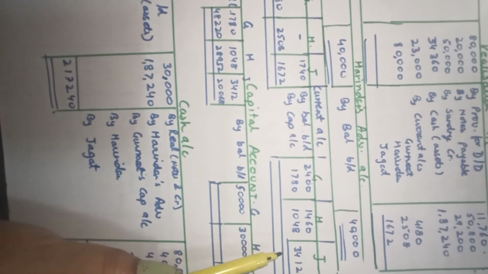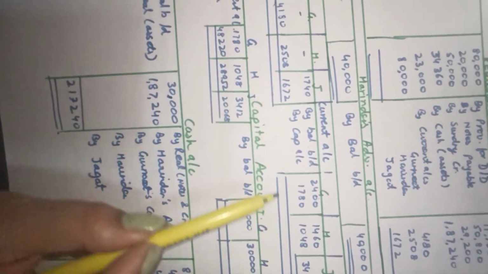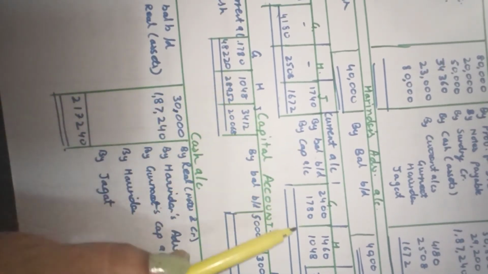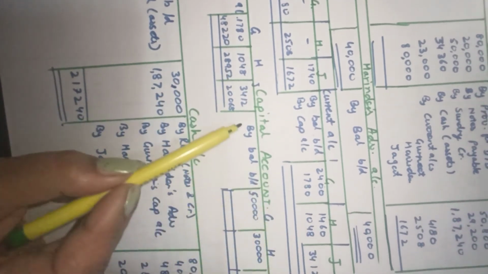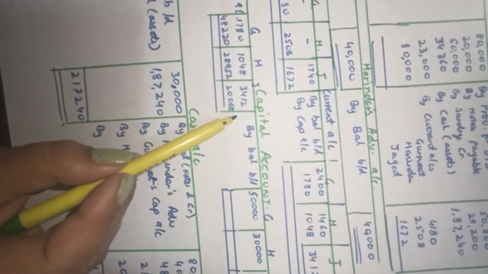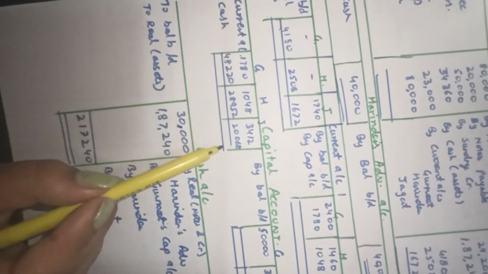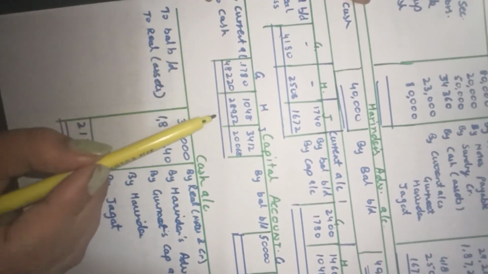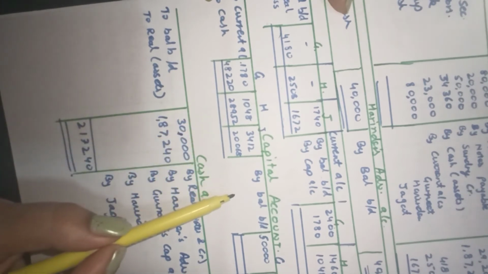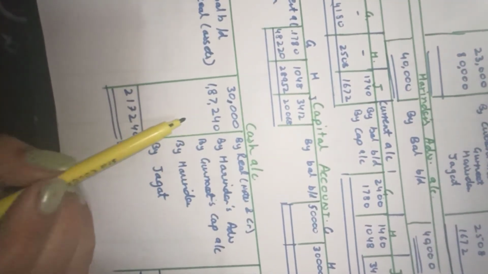Now next, these are the balancing figures to the capital accounts. We will carry forward to the capital accounts, Gurmeet, Harinder, and the third partner, Jagat. And this is to cash. When we pay the partners in cash, we get something from the partners by cash.